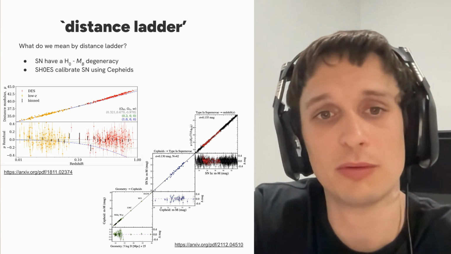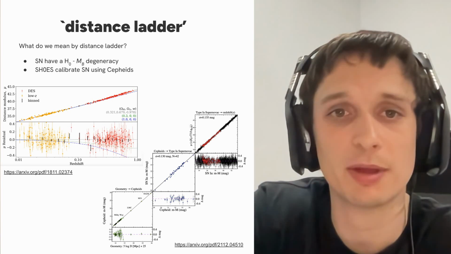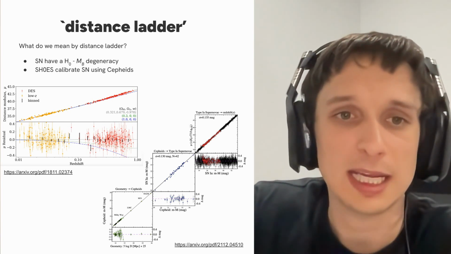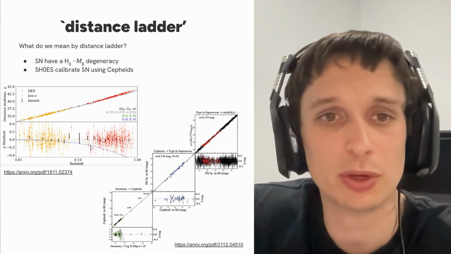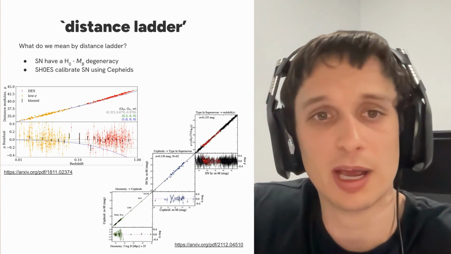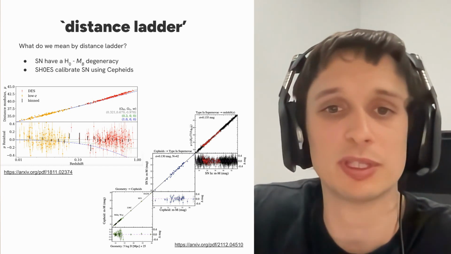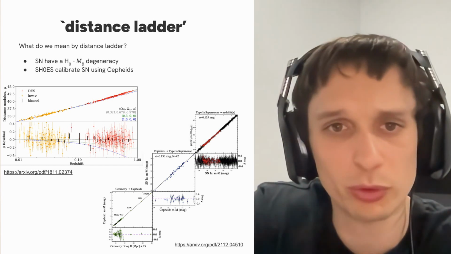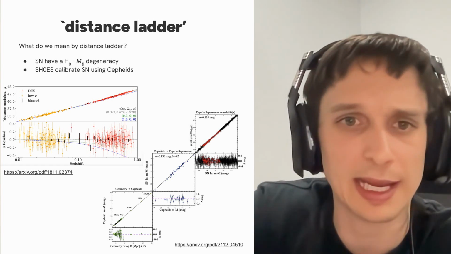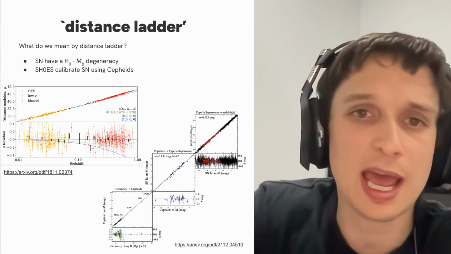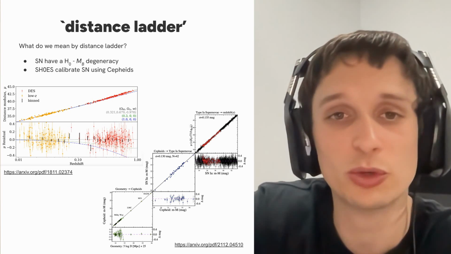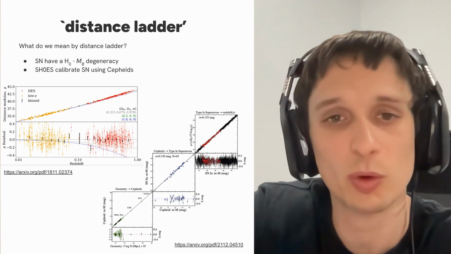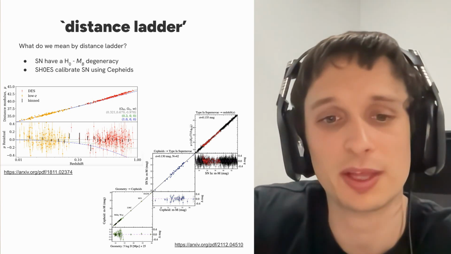And I guess a really intuitive way to understand what's happening with this degeneracy is by looking at the Hubble diagram. On the top left plot here, in particular the top panel, we have the distance modulus versus redshift. We've also got a couple of different models overlaid there. So if we have an H naught value that is higher than what we expect, then essentially things are further away.